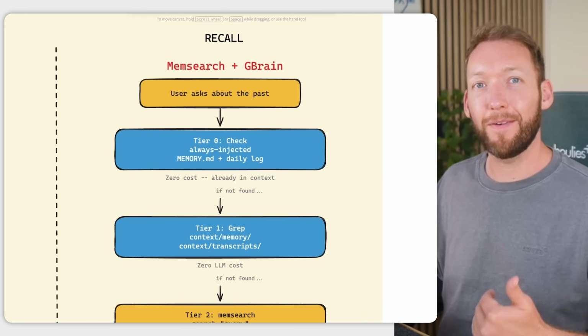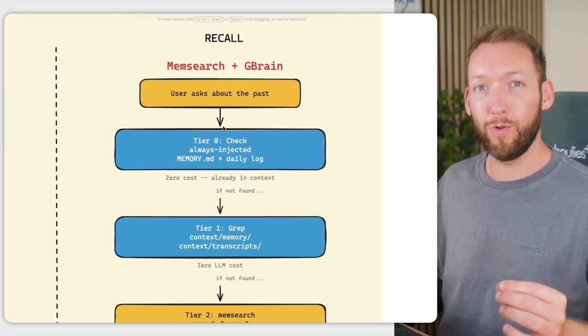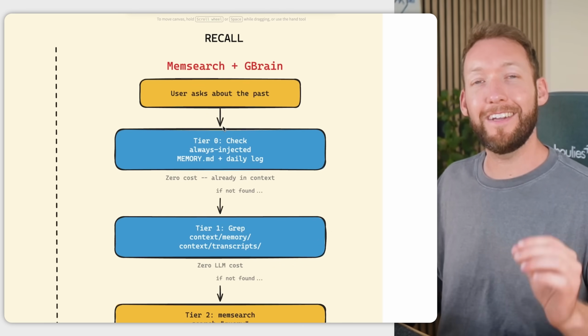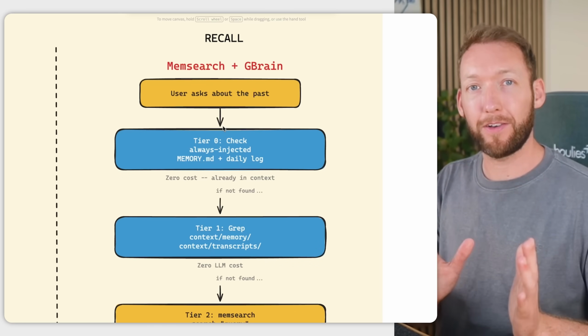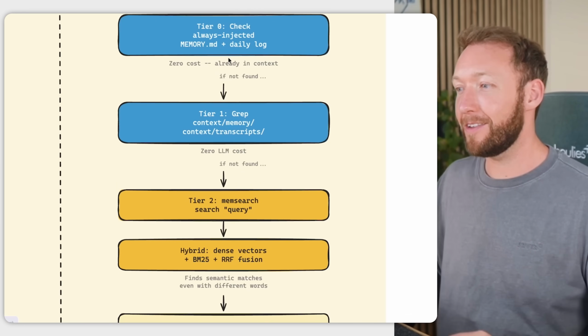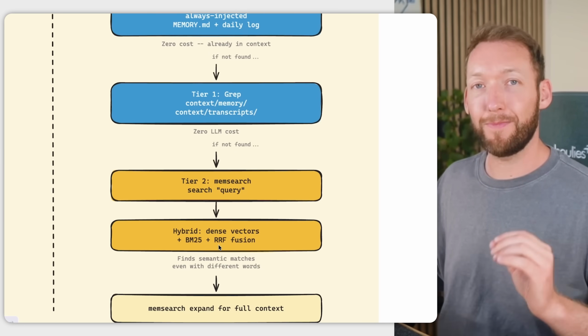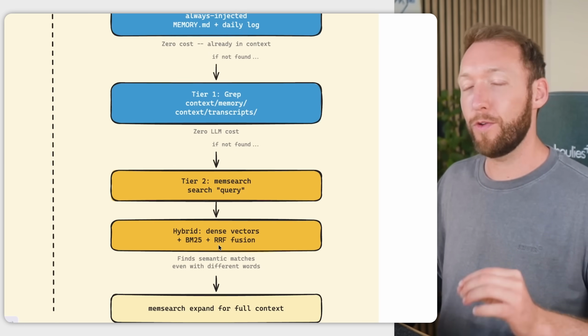So the base comes from MemSearch. Everything we stored at the start in the storage stage gets indexed as vectors on your machine. And because it's on your machine, there's zero API cost. And then the search is completely hybrid. So we're able to do semantic search by meaning and also by keywords.